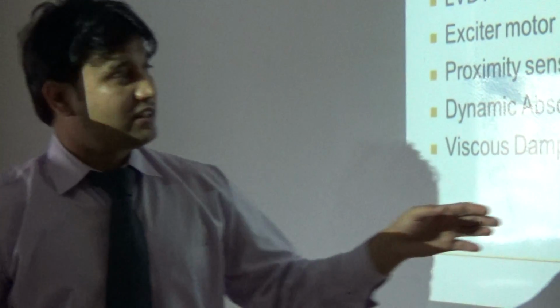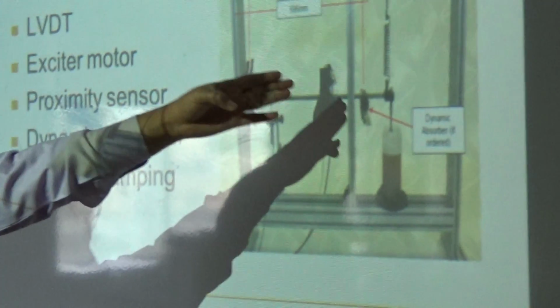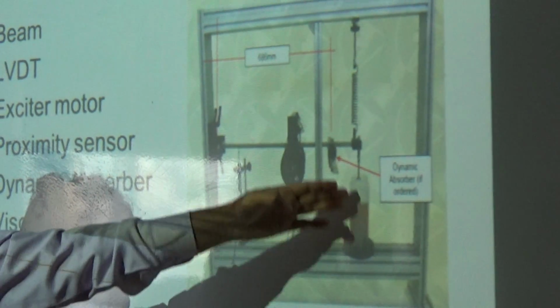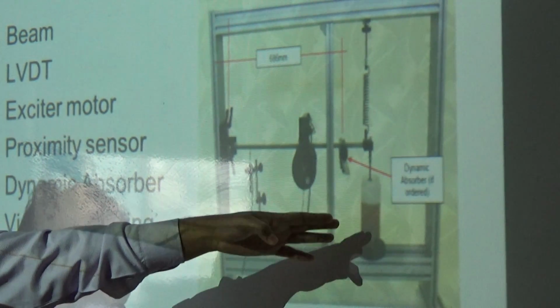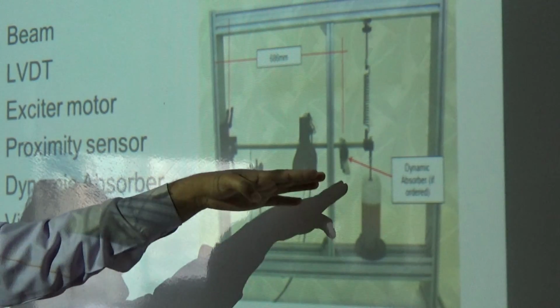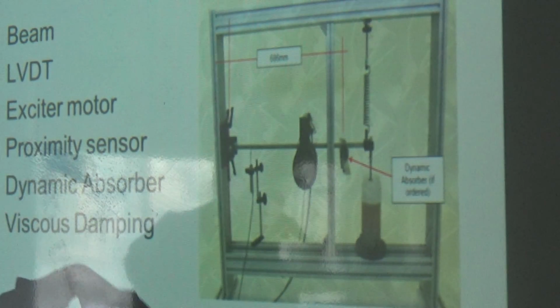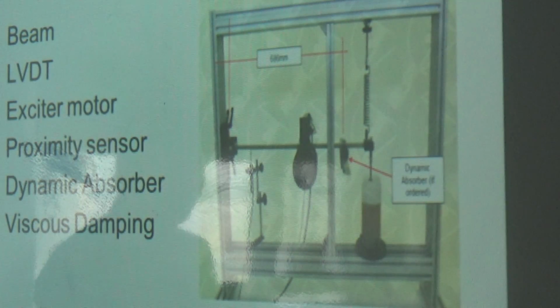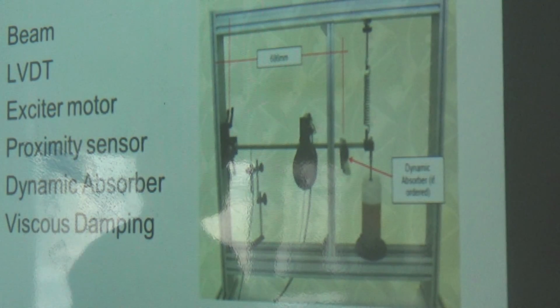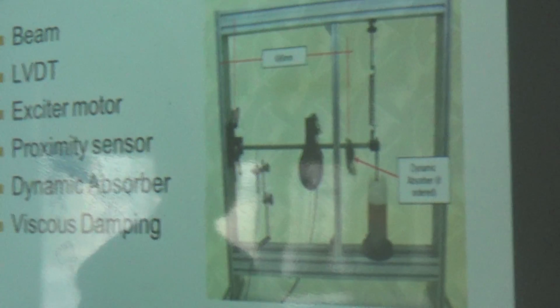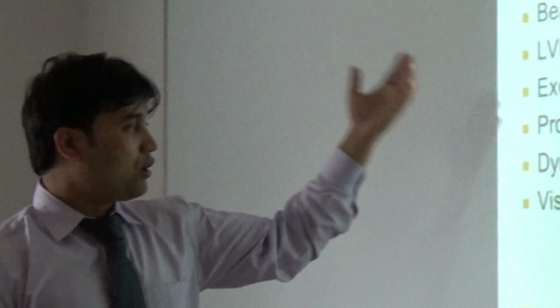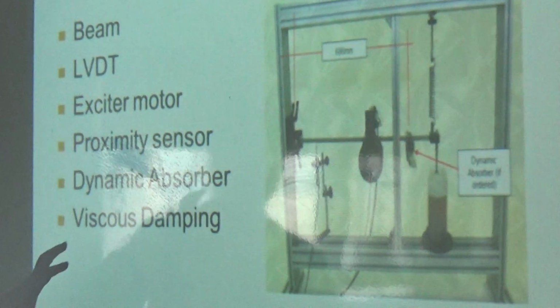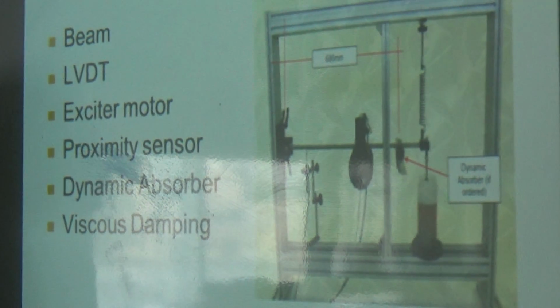Then next I am going to attach one spring at the end of the beam, and downside we are putting one liquid observer tank, so that when this motor rotates, it will create the vibrations. Our objective is to calculate the resonance frequency, the natural frequency, how we are exciting this frequency, and how they are effective. Overall, we are going to use this setup in our real life experiment also.